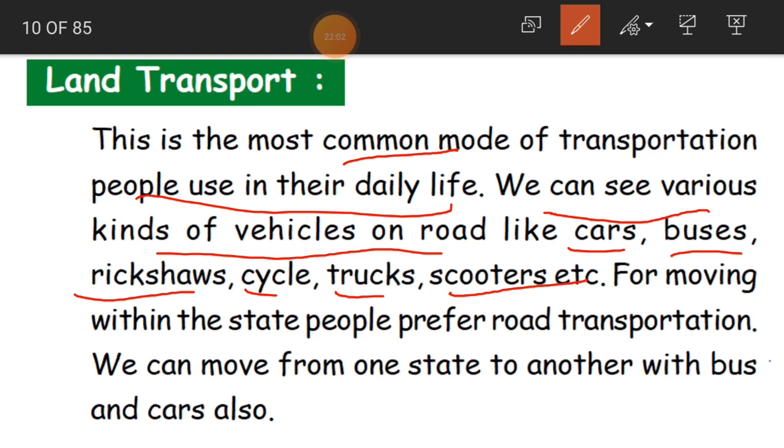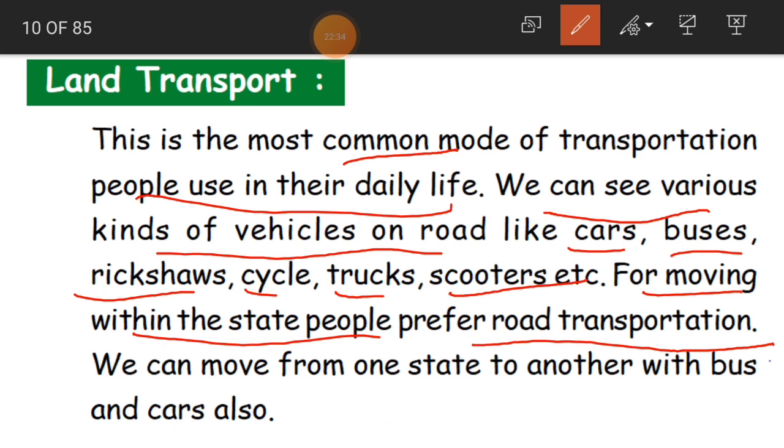Clear? And for moving within the state, people prefer road transportation. To which state do we belong? To move within that state, from one district to another district, one town to another town, or one village to another town, we mostly use road transport.